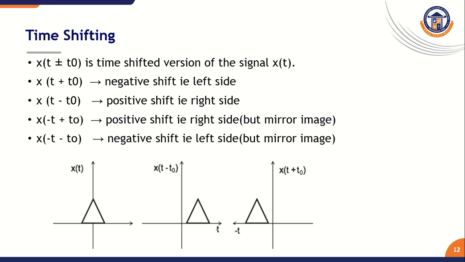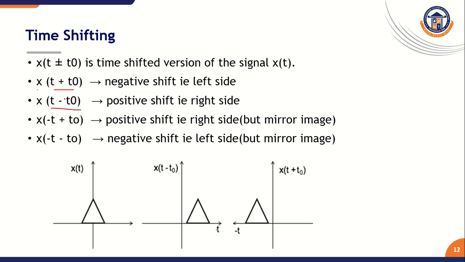Let us discuss the concept of time shifting. Time shifting moves the signal either to the left or to the right side. We are only shifting the time value. We can perform four kinds of time shifting operations on a signal, that are listed here: x of t plus t naught, x of t minus t naught, x of minus t plus t naught, x of minus t minus t naught.